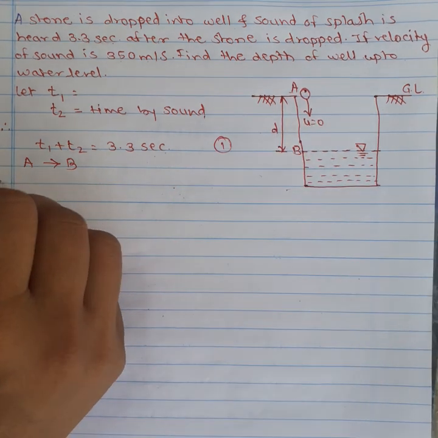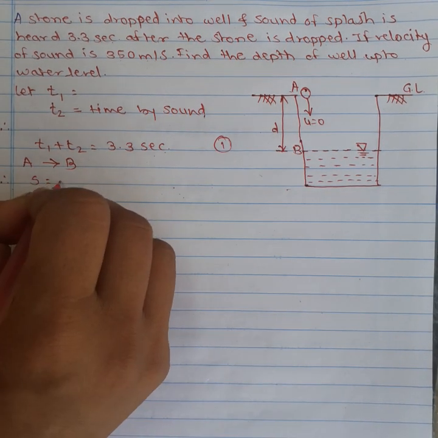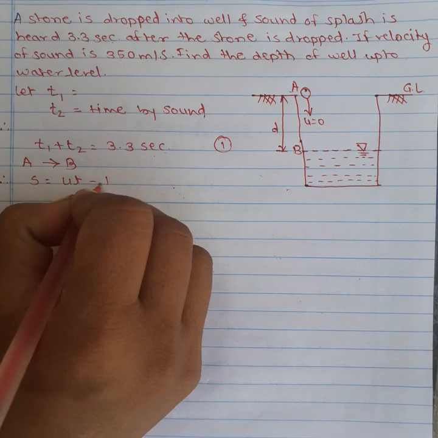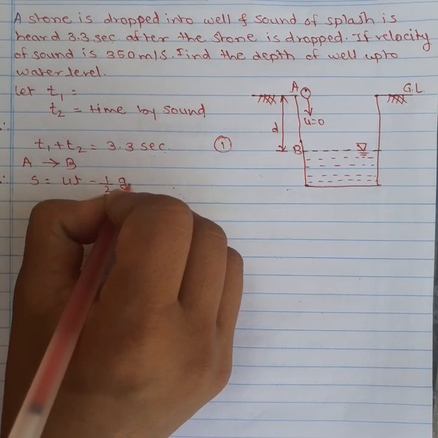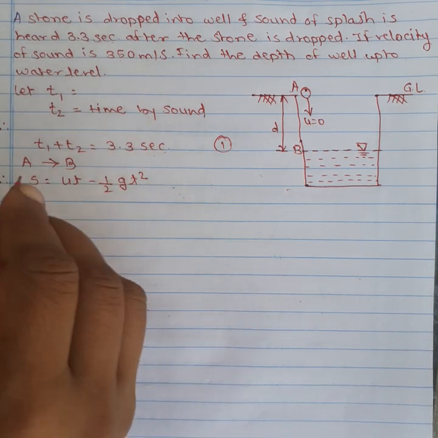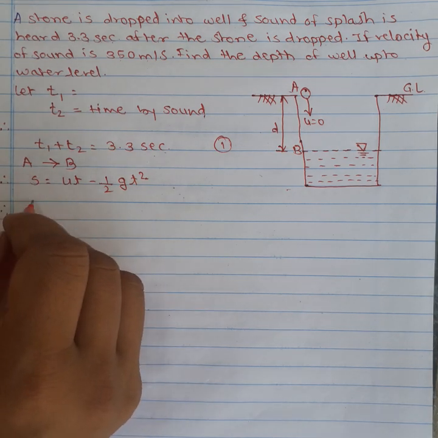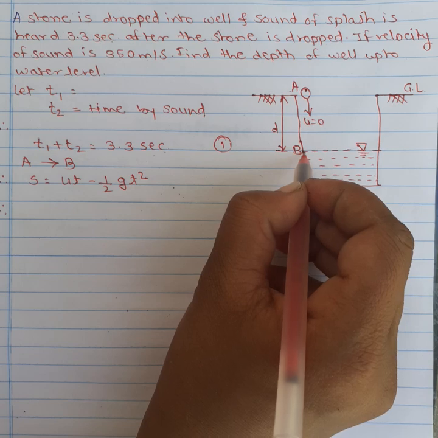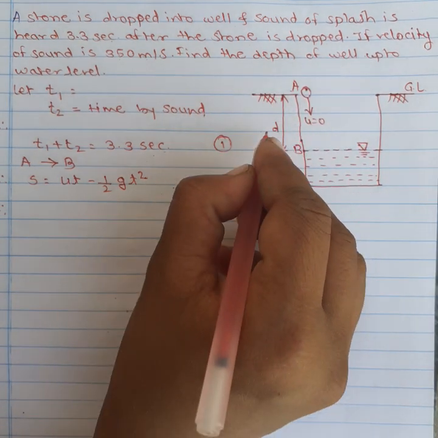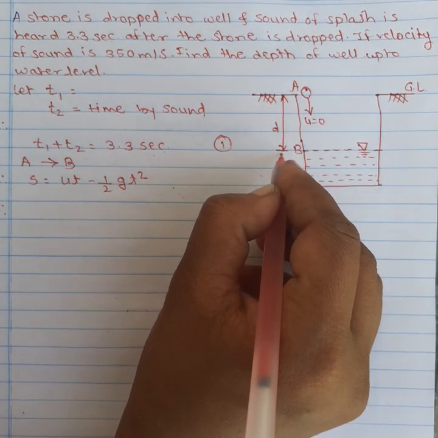Now consider the motion of the stone from A to B. Here use the equation S is equal to ut minus 1 by 2 gt square. Here S is the displacement of the stone up to point B, which is nothing but d, but here d is negative.